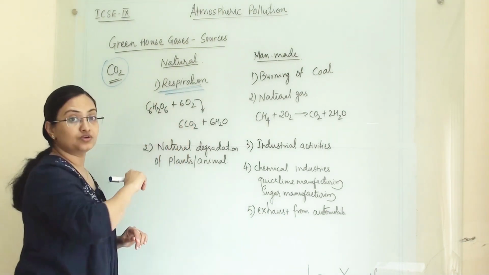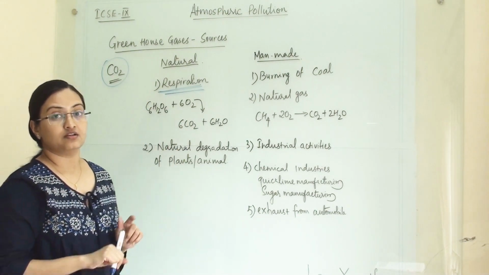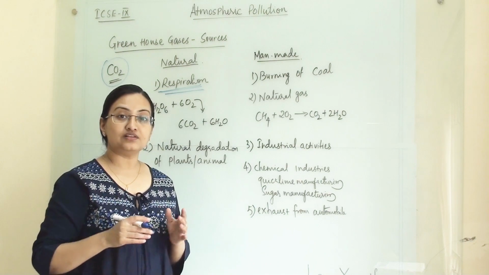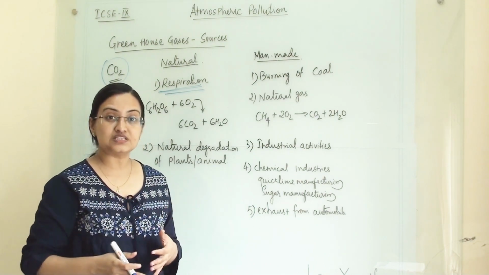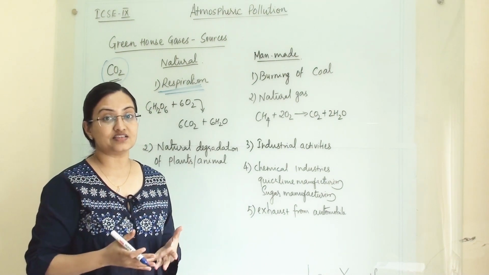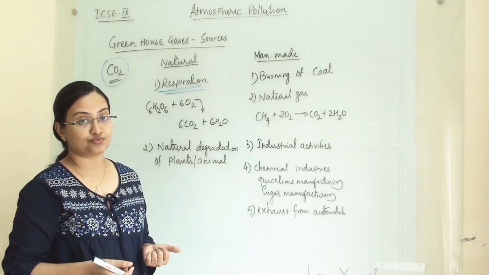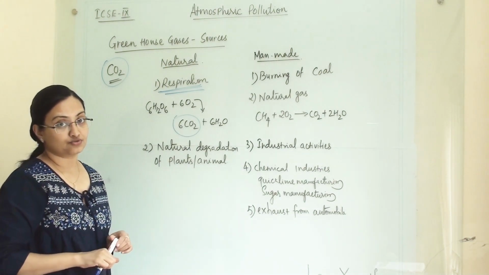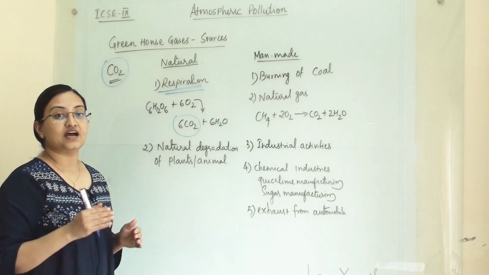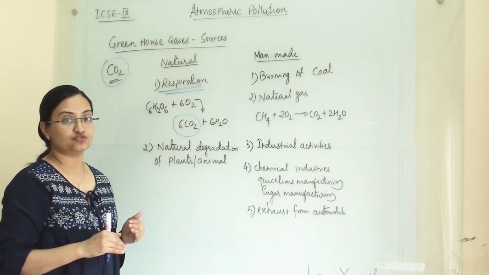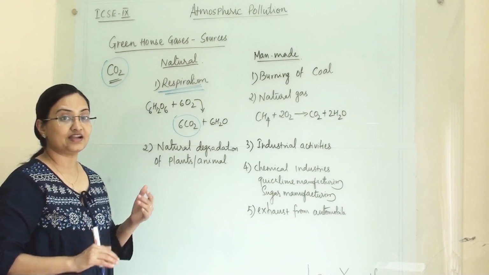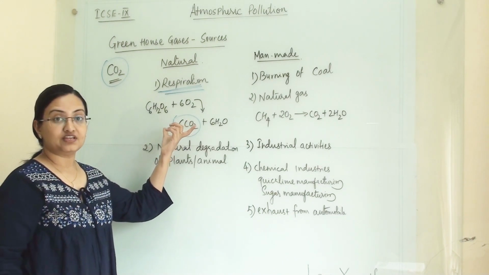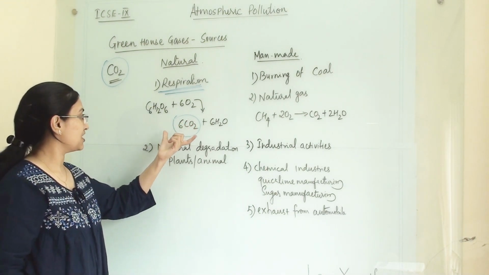Respiration we can count as a major activity under natural sources because all the animals, all the humans, and all the plants and vegetation do the respiration process and they all exhale carbon dioxide. So of all the carbon dioxide coming into the atmosphere, natural activity has a major share.